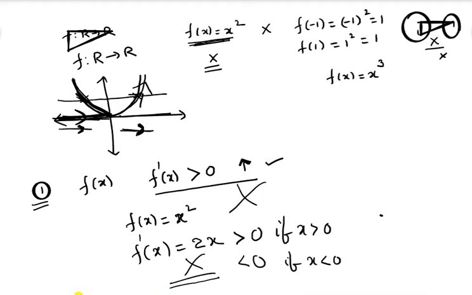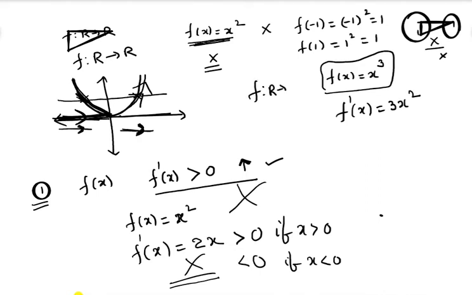Another example, you can see f of x is equal to x cubed. Now you can find the differentiation. F dash of x is equal to 3x squared. If the function is defined from real numbers to real numbers, f of x is equal to x cubed is an increasing function. You can see f dash of x is greater than 0, so it is an increasing function.